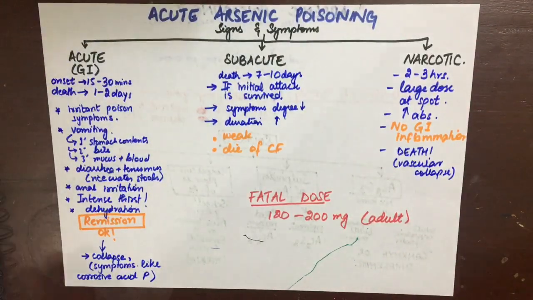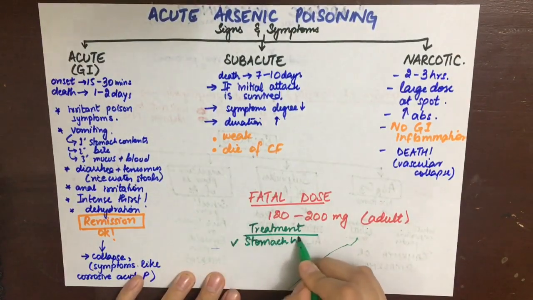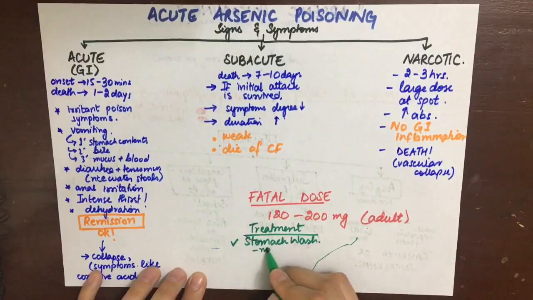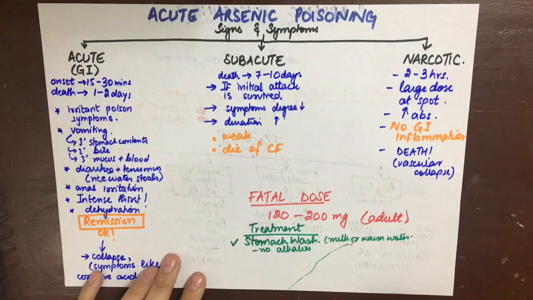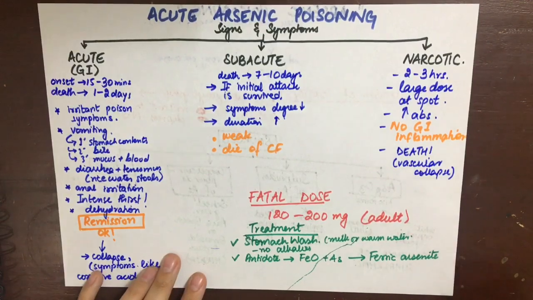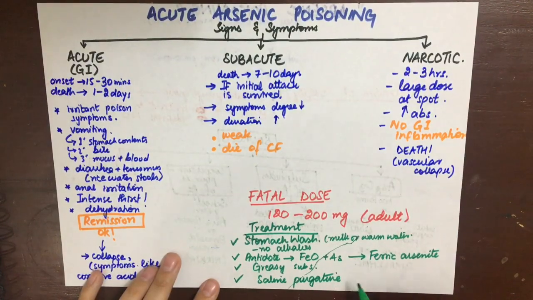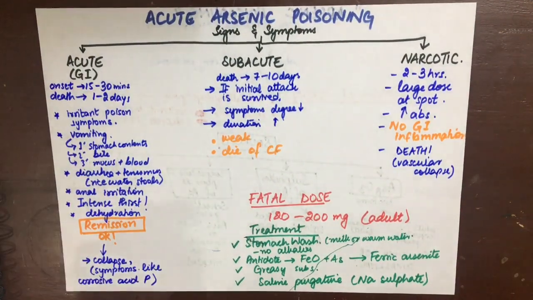Now, the treatment for acute arsenic poisoning includes stomach wash with milk or warm water. Alkalis should not be given because they increase the absorption by increasing the solubility of white arsenic. Freshly precipitated ferric oxide is the antidote for arsenic poisoning because it converts the arsenic into ferric arsenate, which is harmless. If it is not present, charcoal or calcined magnesia can be given. Butter and grease to prevent absorption, and saline purgatives such as sodium sulfate.